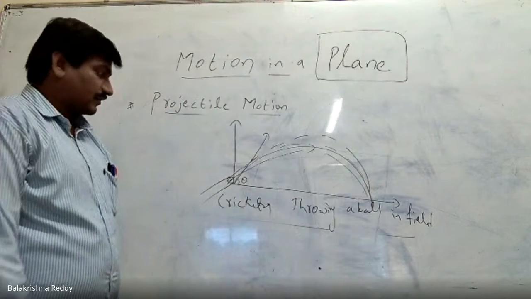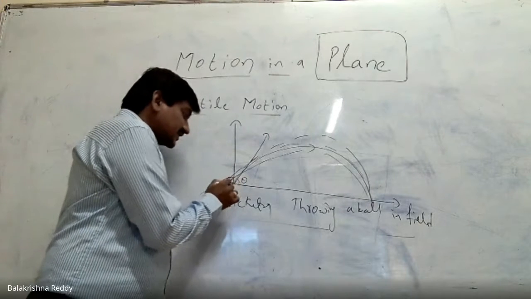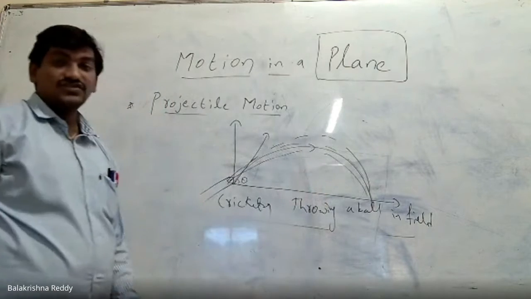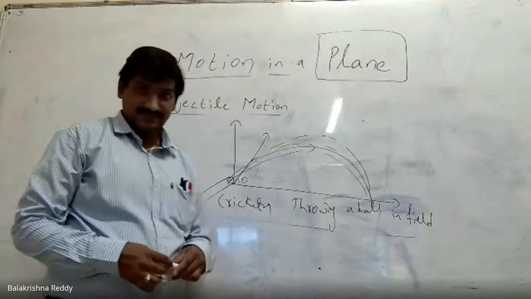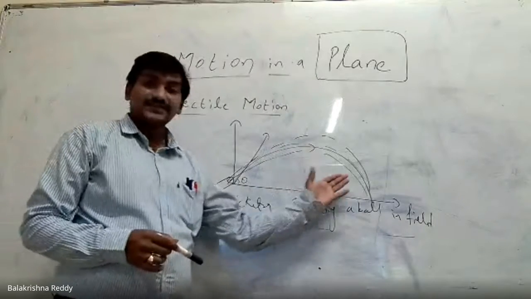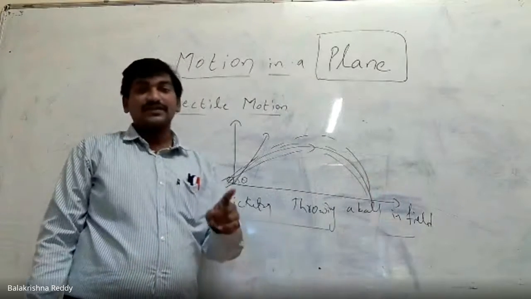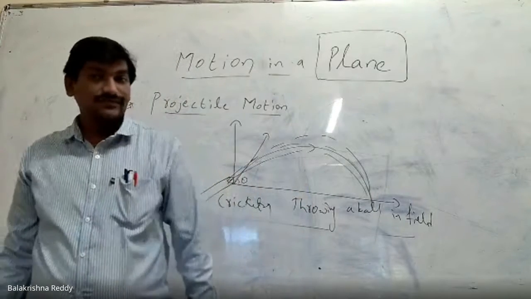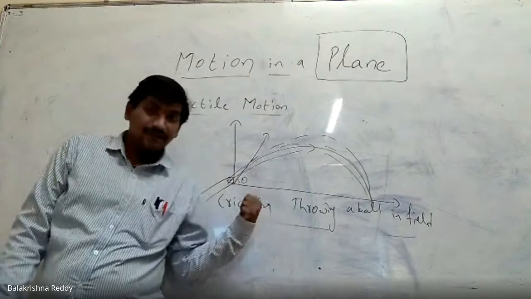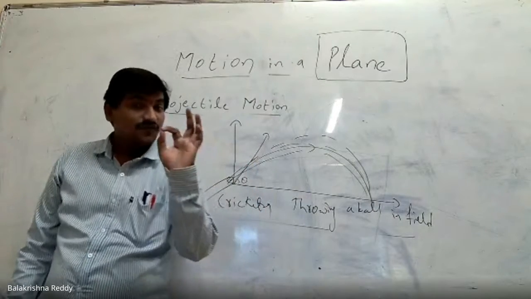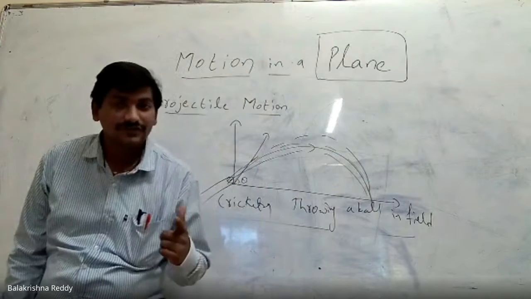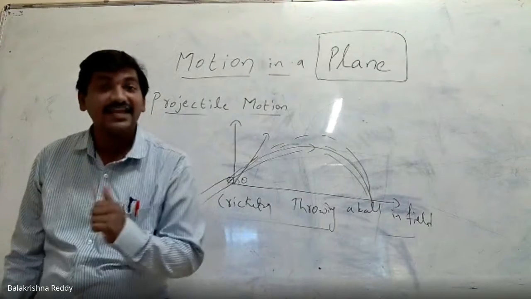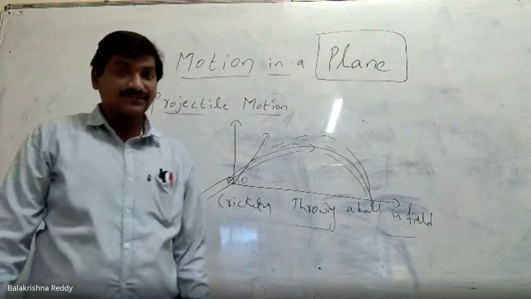Now, the person is throwing from the ground. The object is moving at an angle other than 0, 90 or 180 degrees under the influence of acceleration due to gravity. We know that in kinematics, without cause, we are studying the motion. But here, only a natural force will act. What is that natural force? Acceleration due to gravity is a natural force, right?